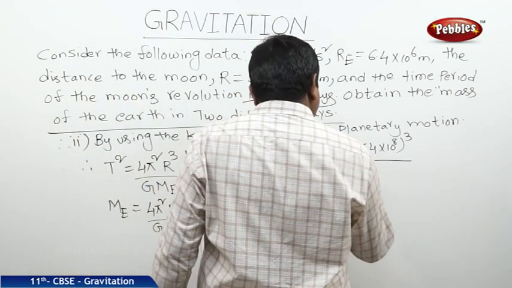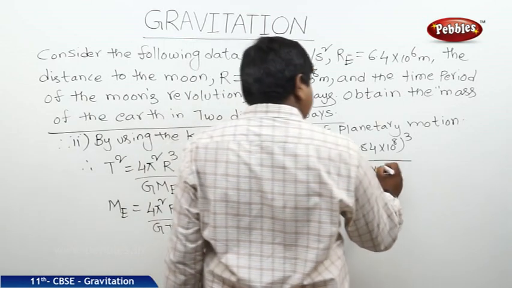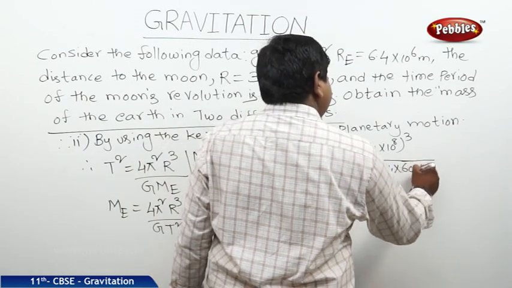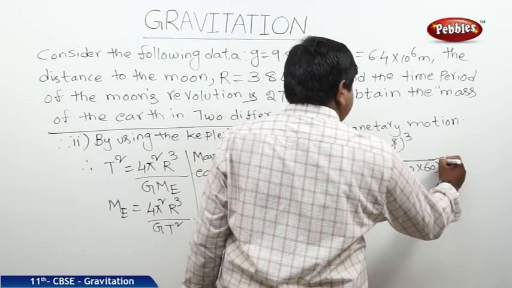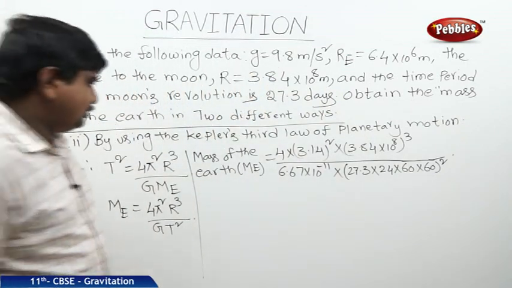For a day, it is 24 hours, for an hour, 60 minutes, and for a minute, 60 seconds. It is squared in the formula, that's why we should apply the square as a power.